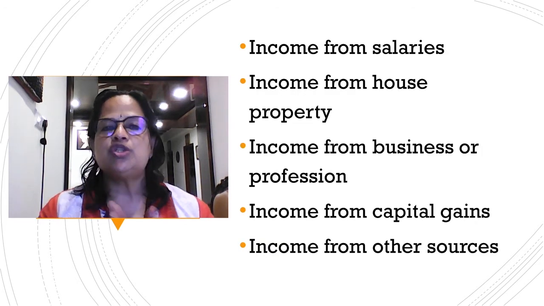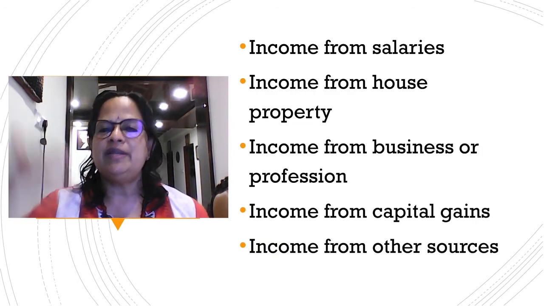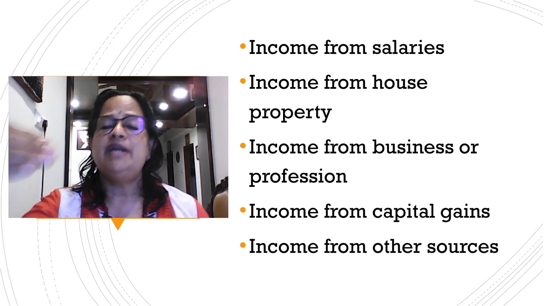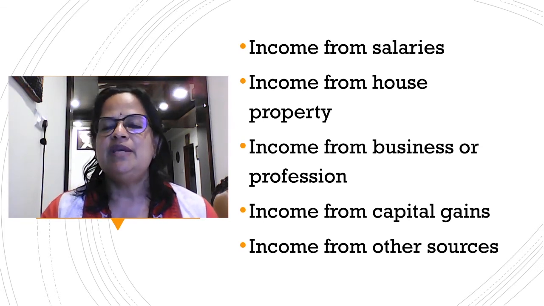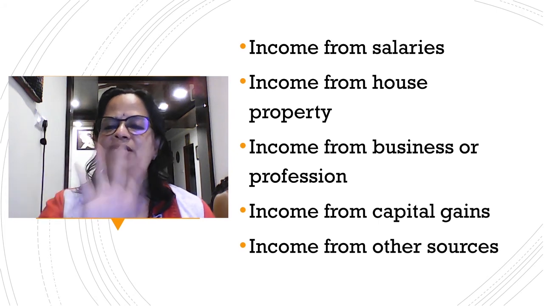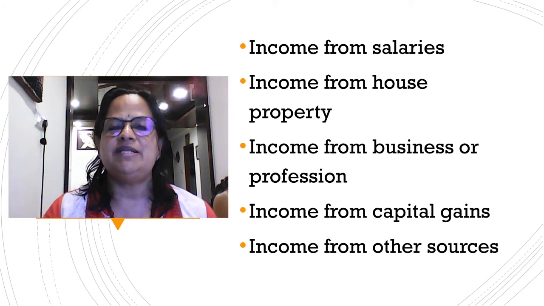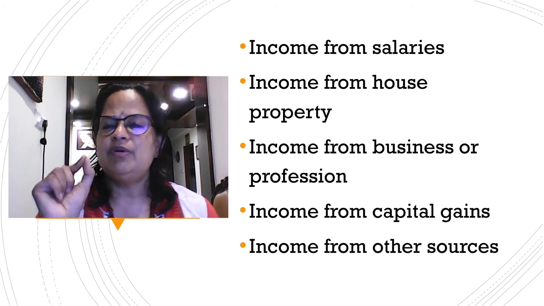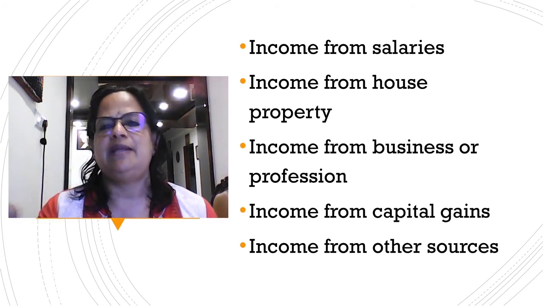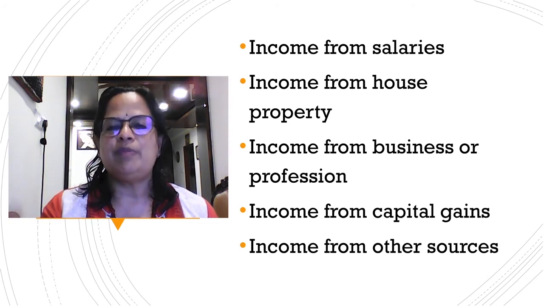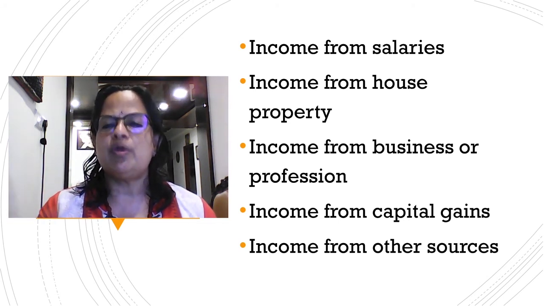Now, what is gross total income? This is very, very important. These are the five different heads of income you are going to learn in this income tax chapter. If you learn these, then you have completed the major portion of the calculation. So the gross total income of an assessee is divided into five heads. One is income from salary. Second is income from house property. Third is income from business or profession. Next is income from capital gains. Next is income from other sources.